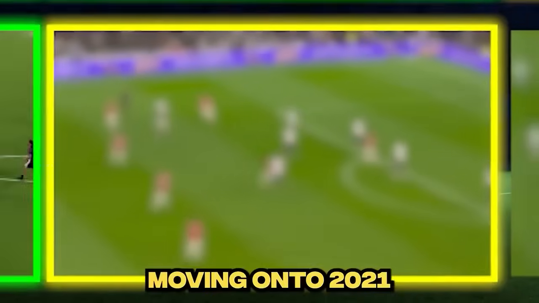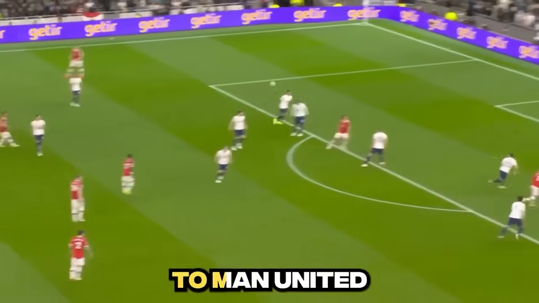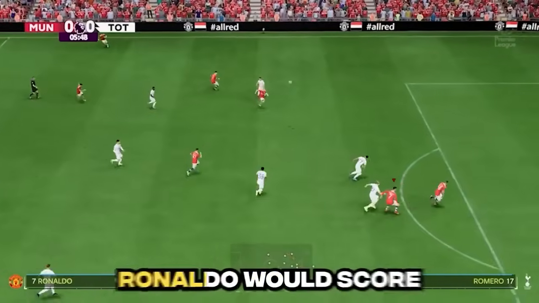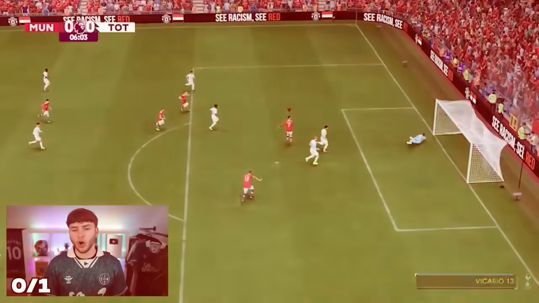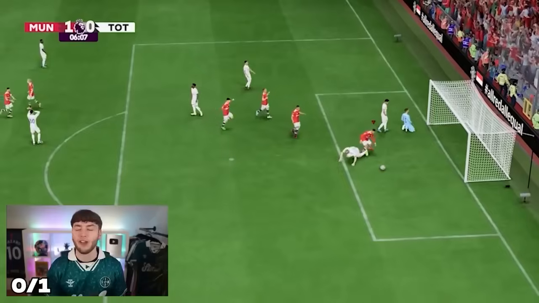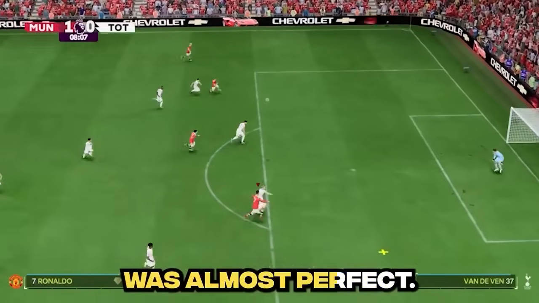Moving on to 2021 was Ronaldo's return to Man United with this iconic goal versus Tottenham. And on the first attempt, Ronaldo would score a beauty. Oh, if Ronaldo was just a bit further down, that would have been perfect. But our second attempt was almost perfect.